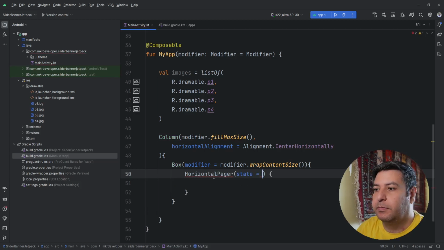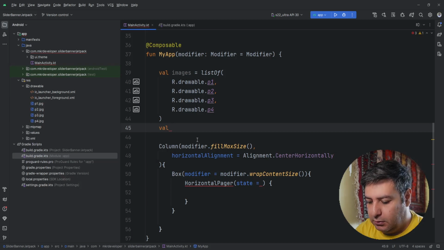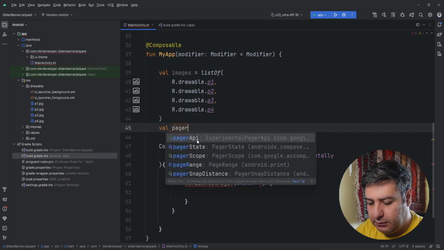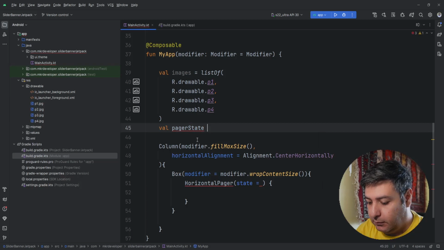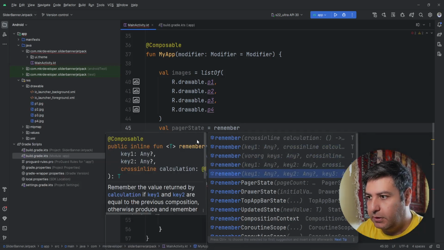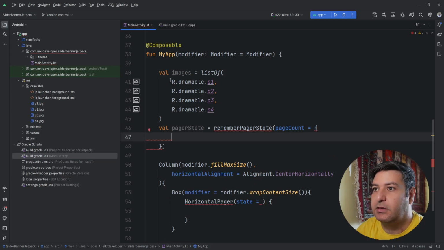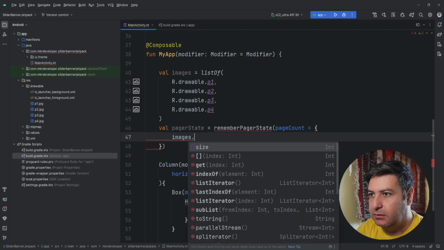For the pager we need a state. So here I'm going to create a value calling it pager state equals remember pager state, and as the page count I'm going to pass the size of this list, so images dot size.